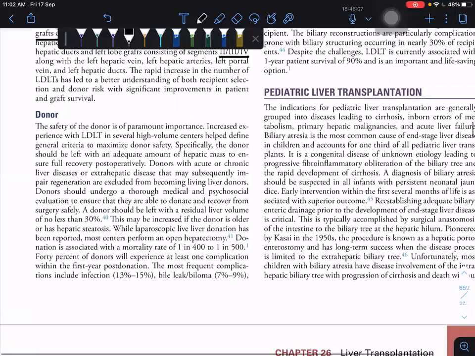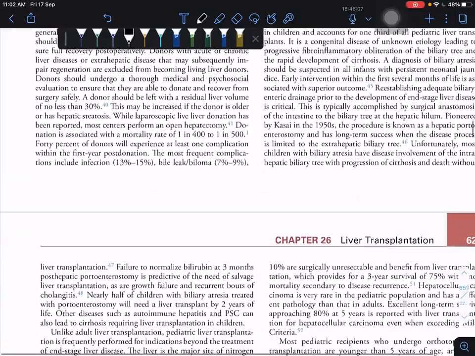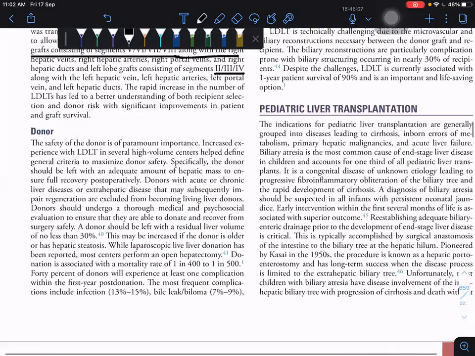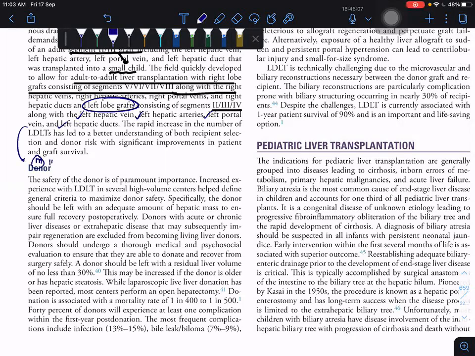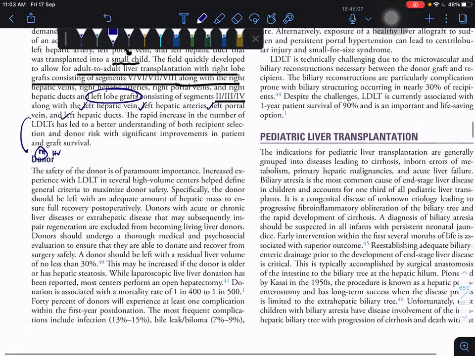Then comes your noticing point, when you are taking the left lobe for a child. Your left lobe will be along with 2, 3, 4. You have to take the left hepatic vein, left portal vein, and left hepatic duct. But you won't take the middle hepatic vein, in either case. For a child, we won't take segment 4. Segments 2 and 3 alone we take.